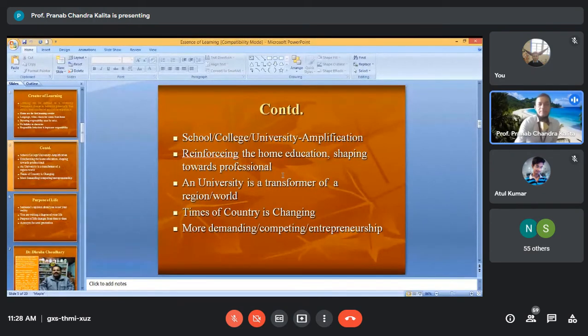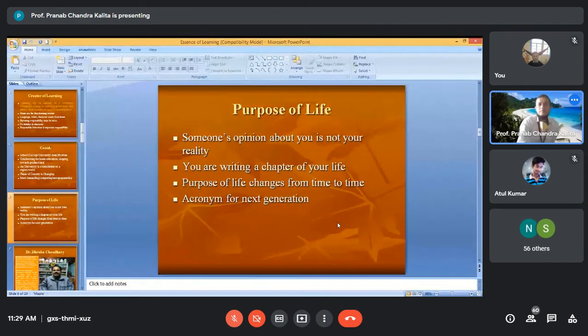If they become good professionals, then a particular university or college becomes a transformer of a particular region, or the world. In the present days, you see the times of the country are changing. Now it is more demanding, competing, and entrepreneurial.